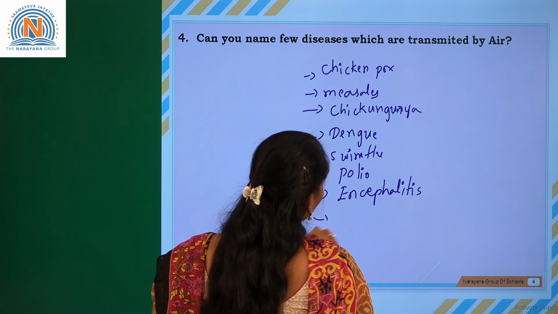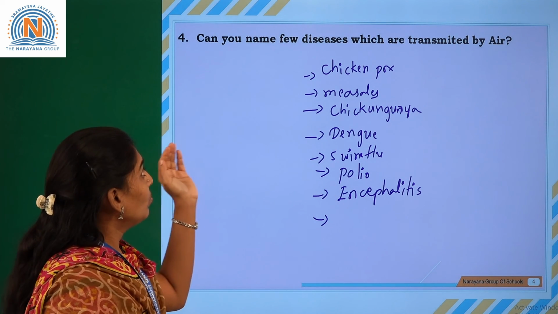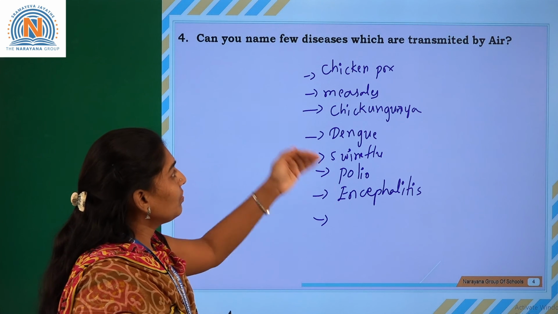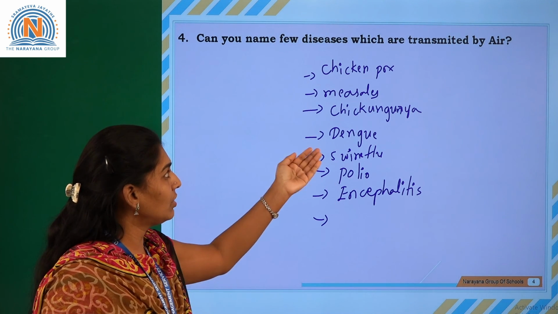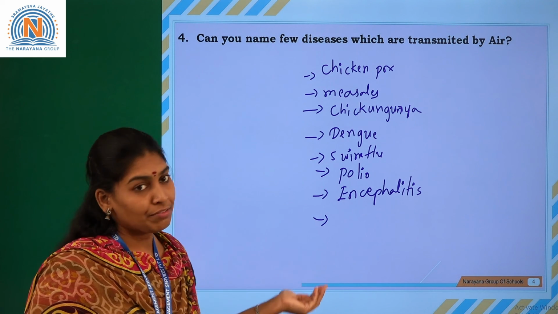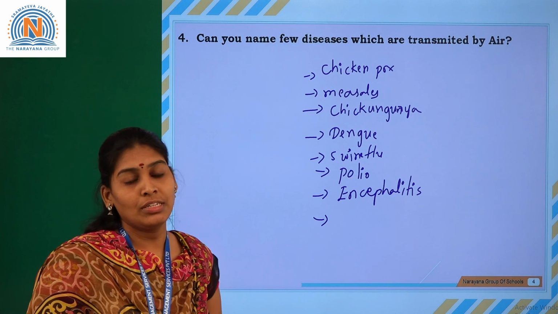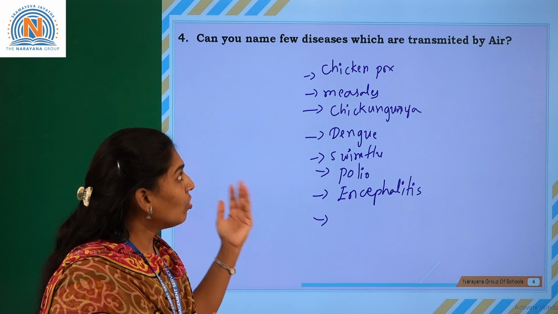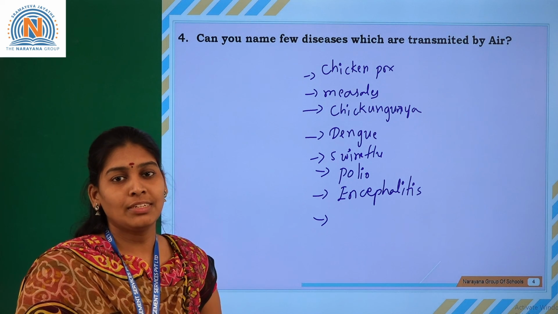There are many diseases transmitted by air. Here are a few: chicken pox, measles, smallpox, which we can consider as spread through the air, and also swine flu, polio, encephalitis. These are diseases which are transmitted by the air. That's all for this assignment. Thank you.